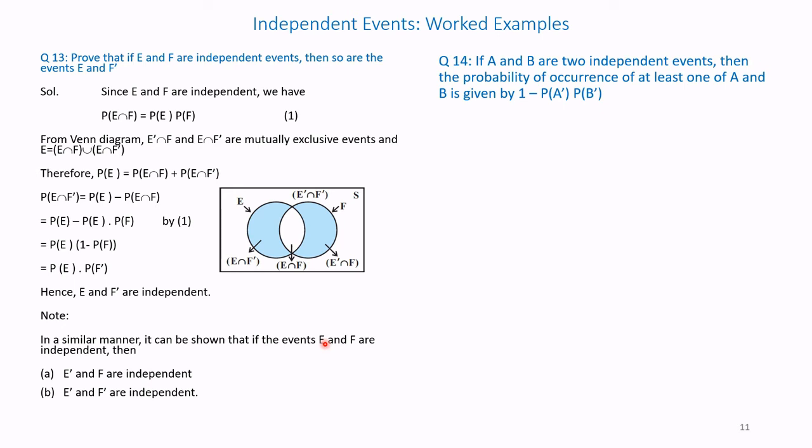Next question. If A and B are two independent events, then the probability of occurrence of at least one of A and B is given by 1 minus P of A dash into P of B dash.